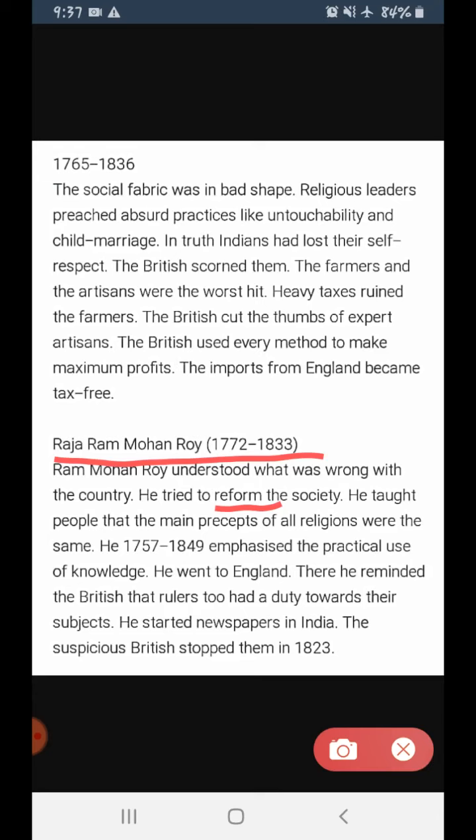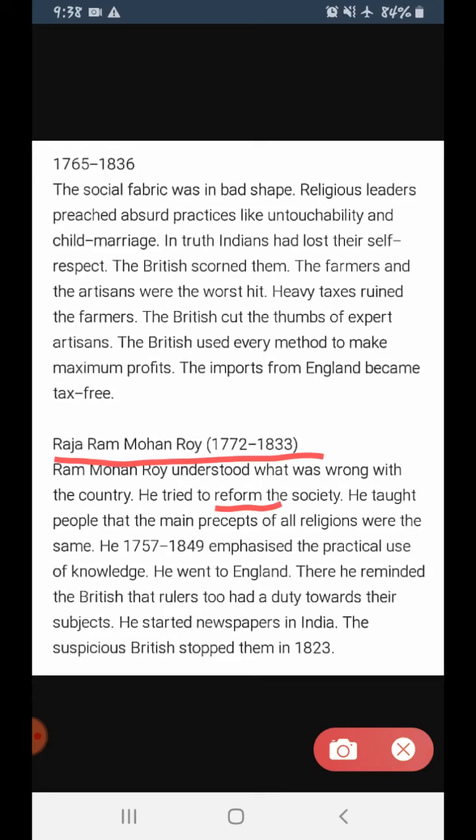He taught people that the main precepts of all religions were the same. Then what did he teach? He taught people that the precepts of all religions were the same. It is not a different thing whether you pray to this God or you pray to that God.